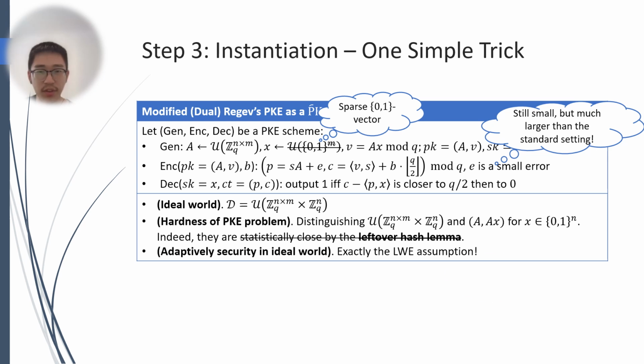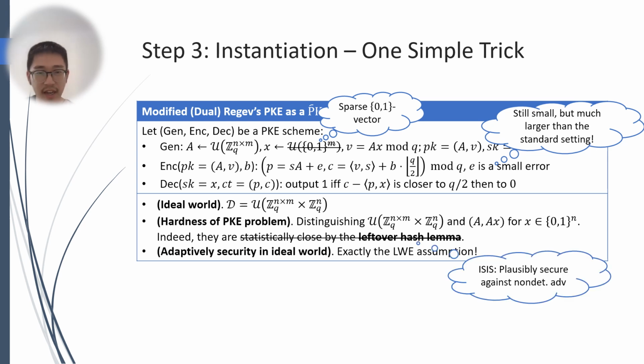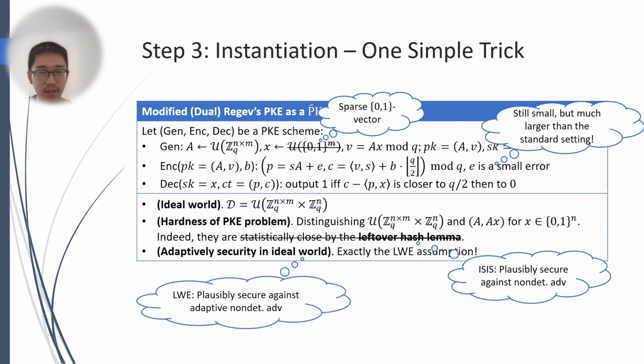Moreover, since we reduce the entropy of the secret key, the hardness of the PKE problem no longer holds, due to the leftover hash lemma failing. Nevertheless, it is still plausibly secure under the new inhomogeneous SIS assumption. The LWE assumption is still secure because we increase the entropy of the error. Moreover, we can show that it's plausibly adaptively secure against a non-deterministic adversary.